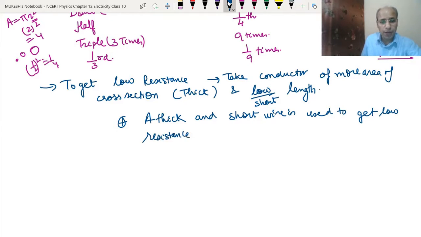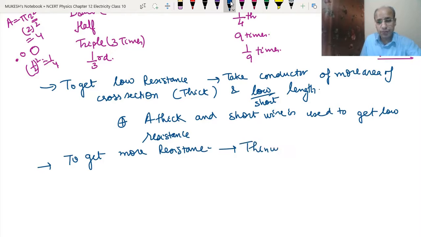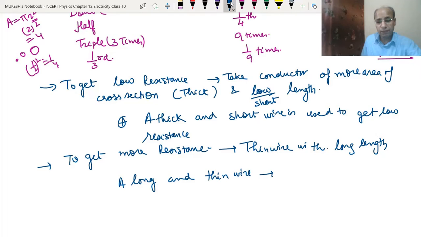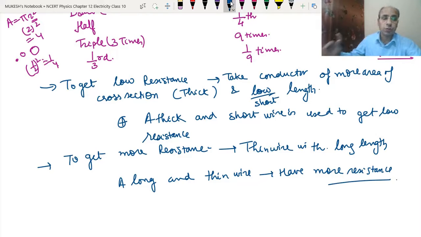Now to get more resistance, we can take a thin wire with long length, or you can say that a long and thin wire has more resistance. Clear? So this is how we can conclude this topic here.